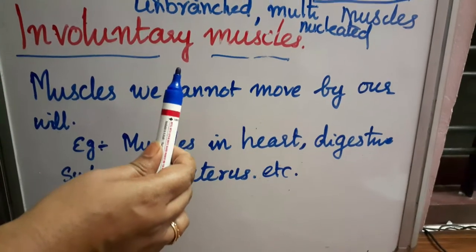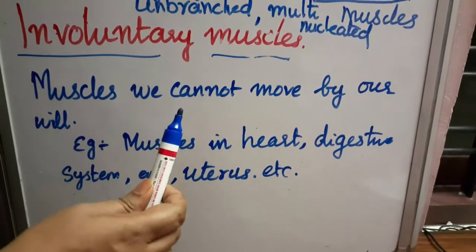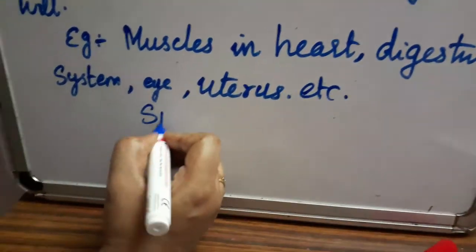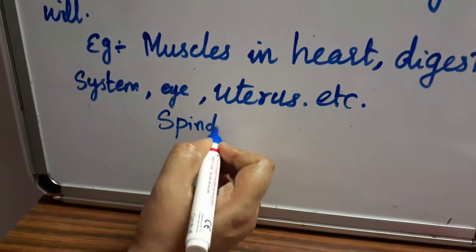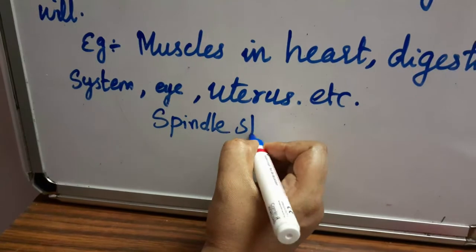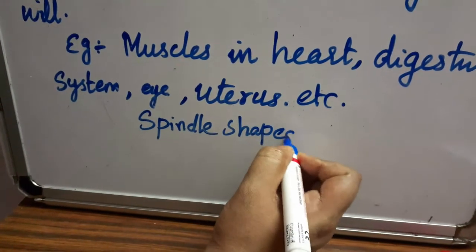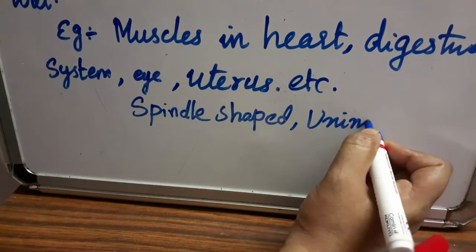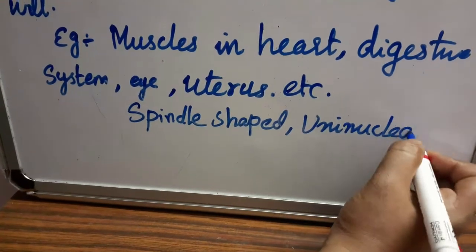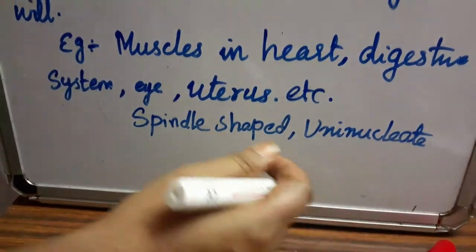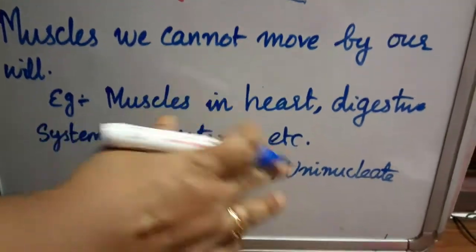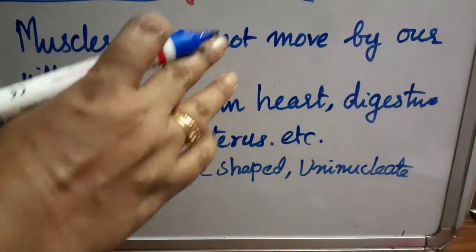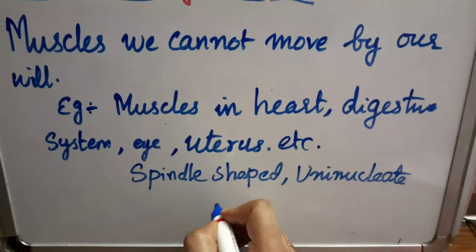So the structure is uninucleated. It is pointed, spindle shaped, and only one nucleus will be there in one cell. It is uninucleated. One more thing is that these muscles are known as the unstriated muscles.